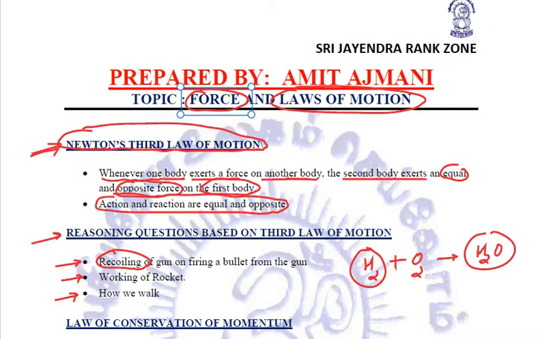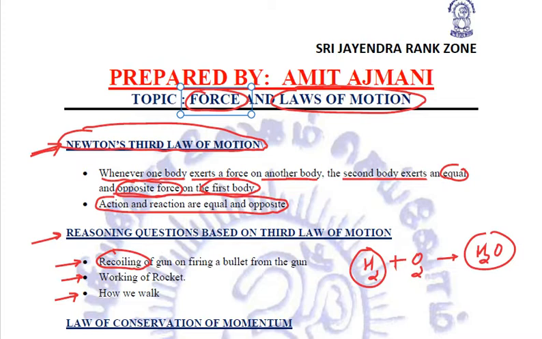Now when we apply force in the backward direction, the ground also exerts an equal and opposite force, because of which we are able to move forward. There are so many examples, like bow and arrow. We have seen we stretch a bow in the backward direction, and when we leave it, it goes in the front direction. And the force with which you are stretching the bow, the arrow is going to go with the same speed, with the same force.